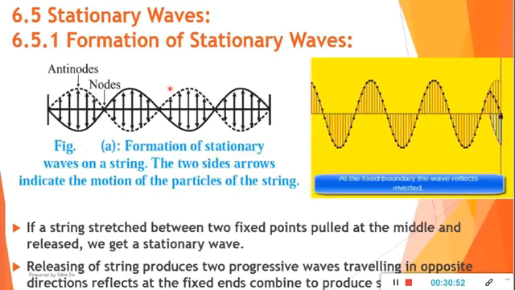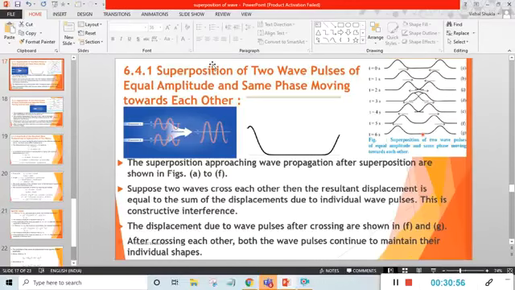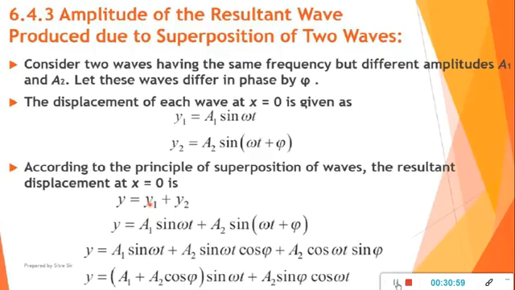It's a very important derivation, and very simple also. What we have to do is consider a wave. When we started, we considered waves having the same frequency but different amplitudes a1 and a2. If they have different amplitudes, we consider that they differ in phase by phi.